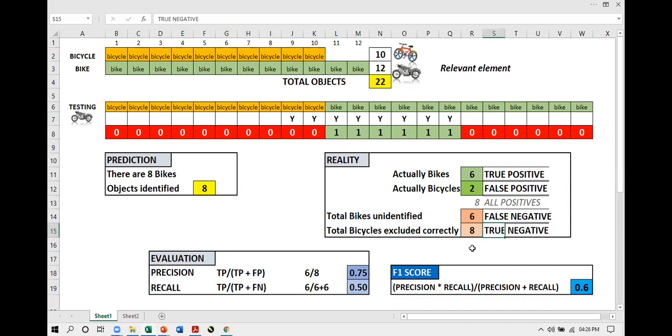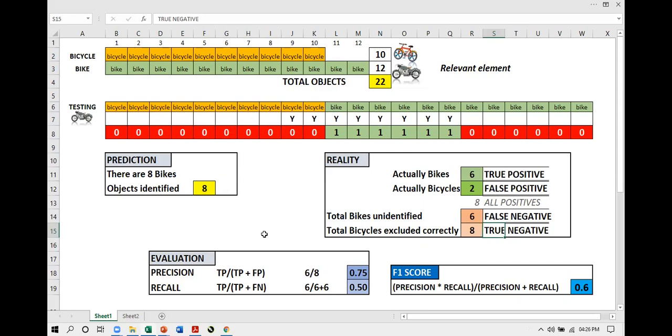True negatives means something which has been predicted as not to be, and actually it also does not happen. So this is true. And the prediction was done for not to be, not means negative. So it is true negative. So for these 8 bicycles which were left out by the model and not identified as bikes, the model was correct. So true negative.